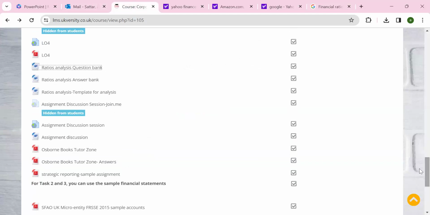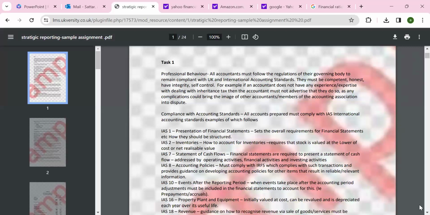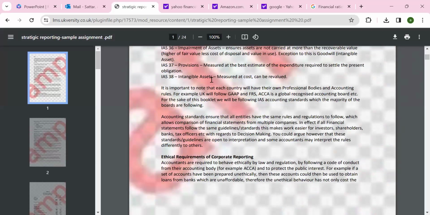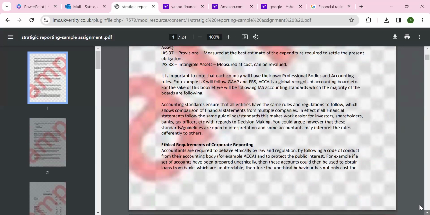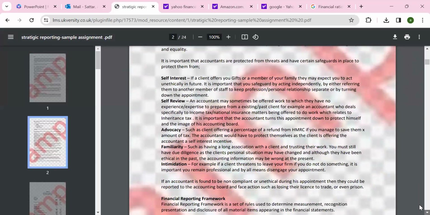So you can look around this one sample, because we are more practical in accounts. Here is a little interpretation that's very basic. Different standards. You can even put the reference where you got the information, about discussion about ethics.